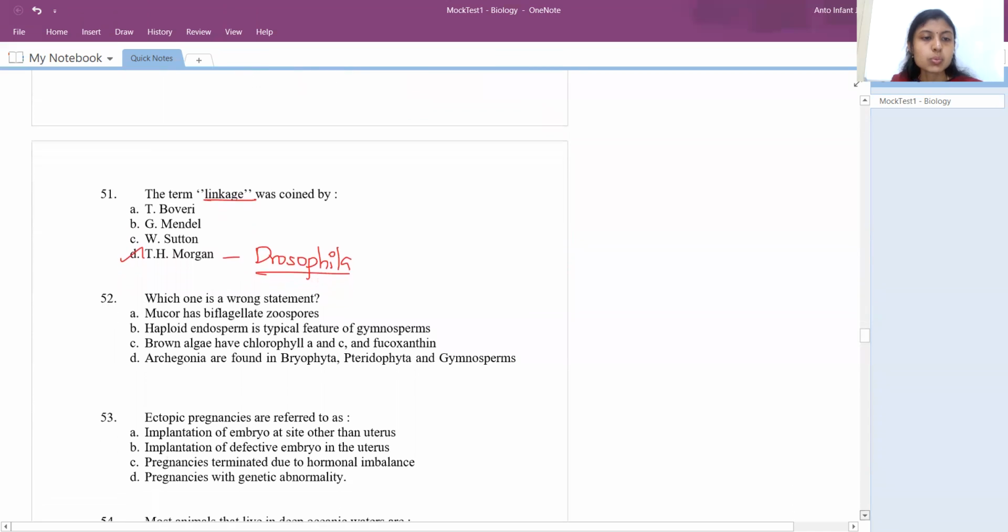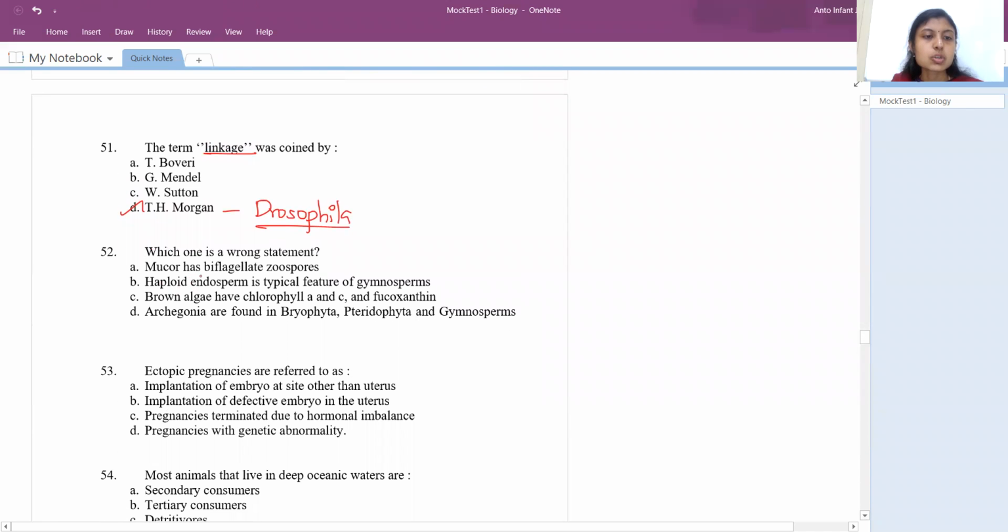So which one is a wrong statement? Mucor has biflagellate zoospore. It is completely wrong. Mucor has no flagella. They don't have zoospore. Instead, they have zygospore. So this is the wrong option, but we'll see the others also.